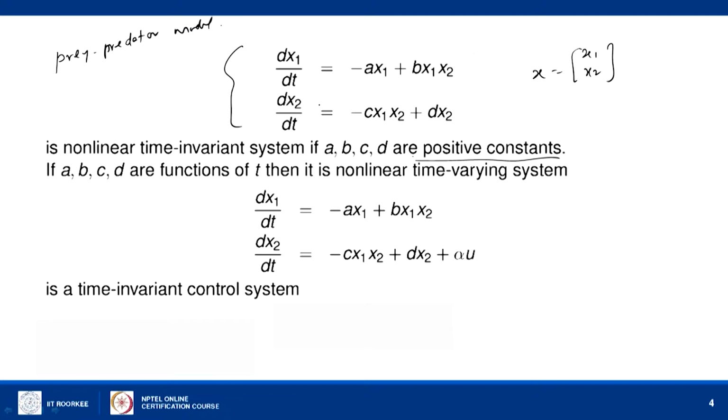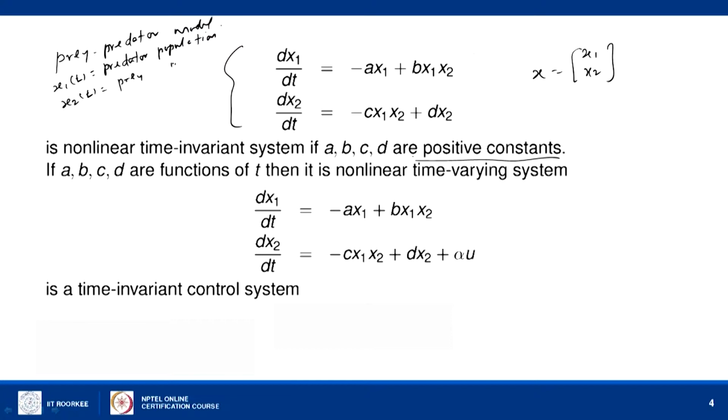Here x1 is the predator population at time t, and x2 of t is the prey population.